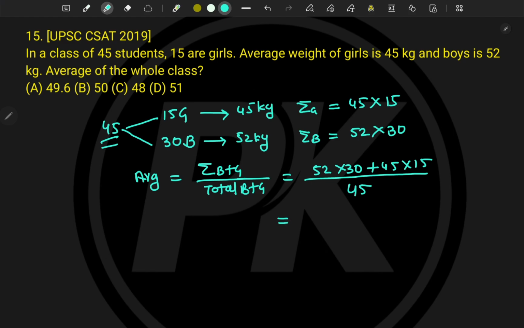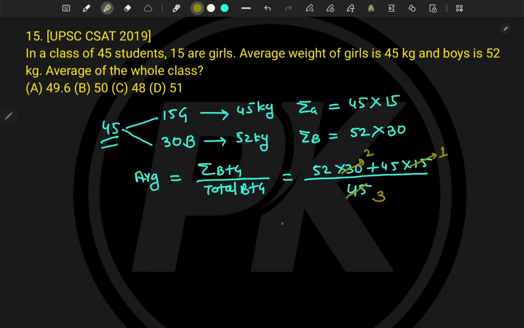To solve, do not do the multiplication here, because I can take 15 as common. 15 twos are 30, 15 ones are 15, 15 threes are 45.